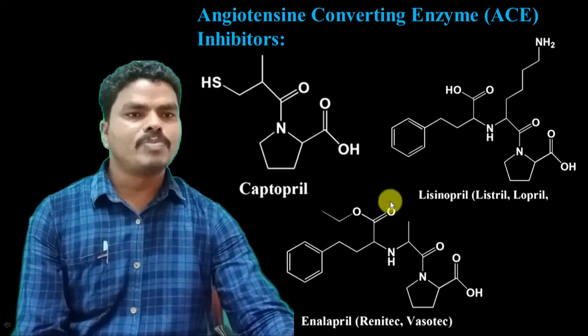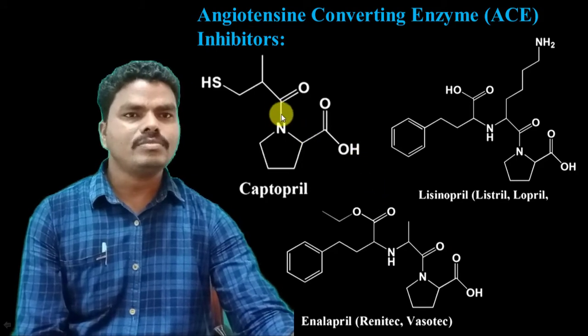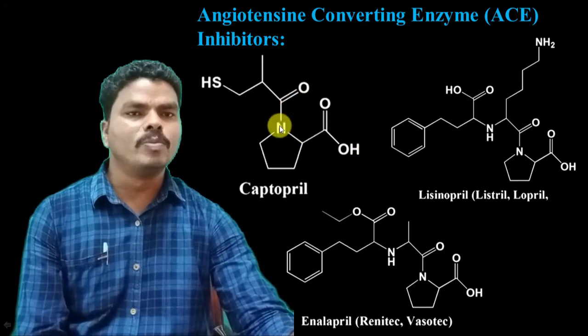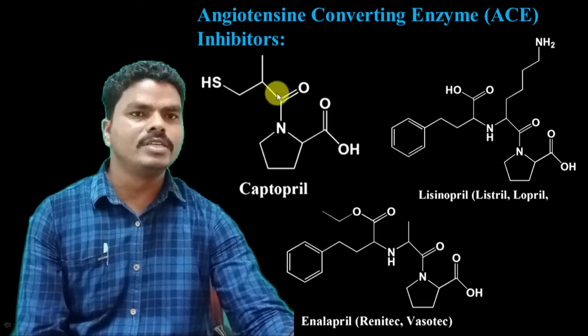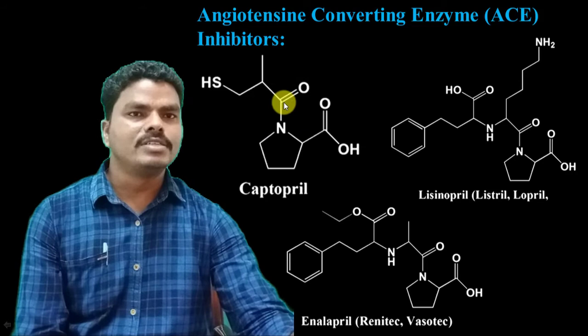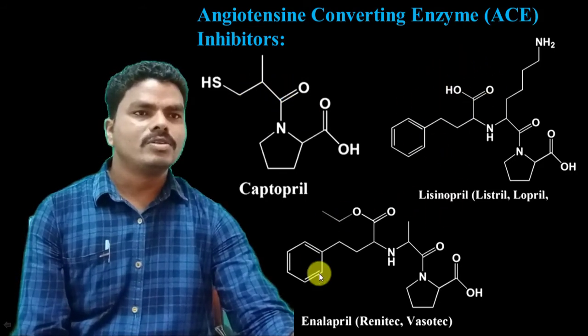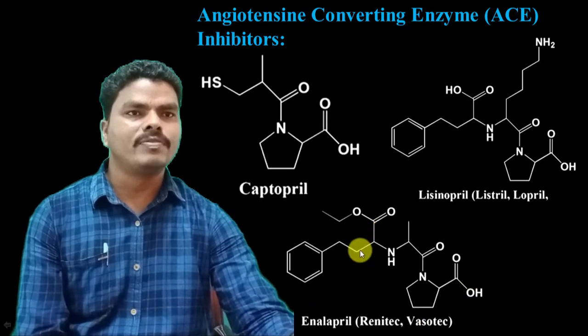To this there is a carbonyl group attached. There is a nitrogen present in the pyrrole ring, and to this nitrogen a carbonyl moiety is attached. Then it has different substitutions based upon the type of ACE inhibitor.